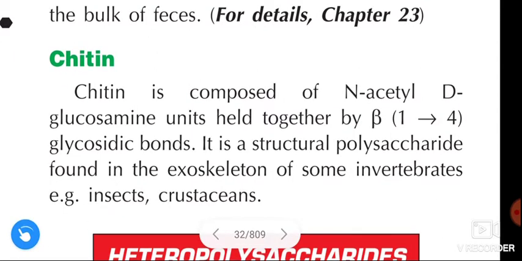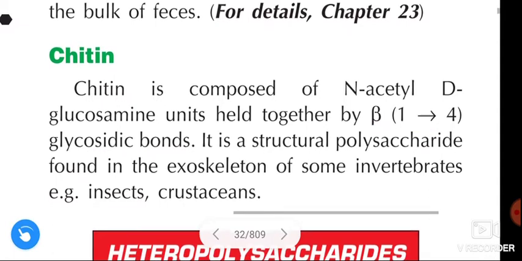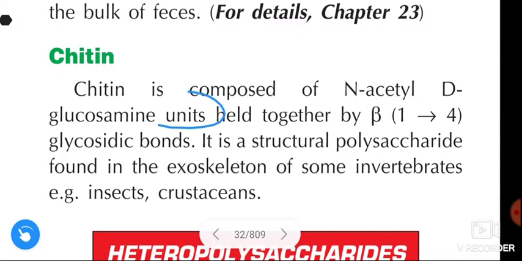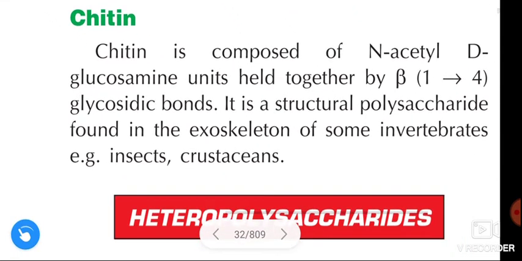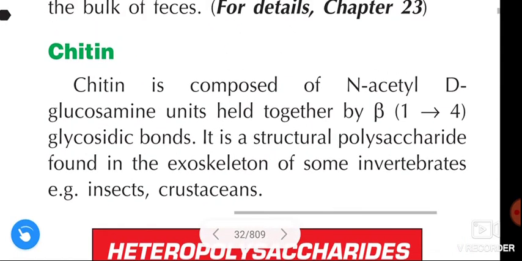See once again about chitin. Chitin is composed of N-acetyl D-glucosamine units held together by beta 1 to 4 glycosidic bonds. It is a structural polysaccharide found in the exoskeleton of some invertebrates. Examples are insects and crustaceans.